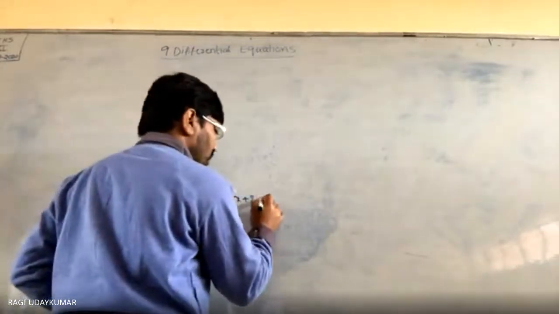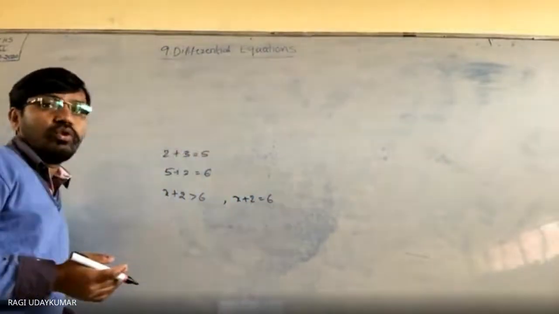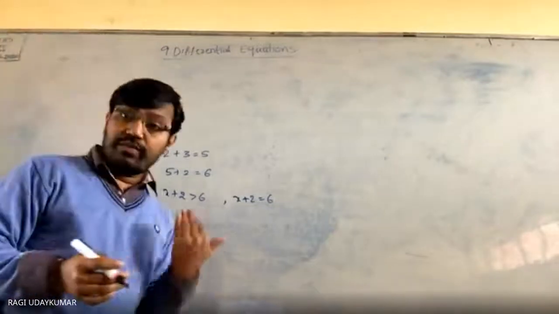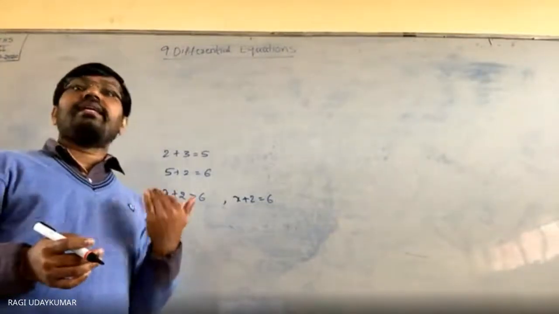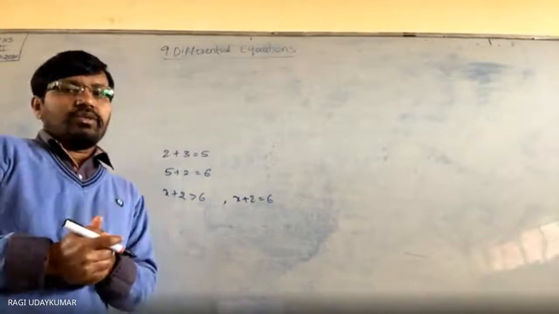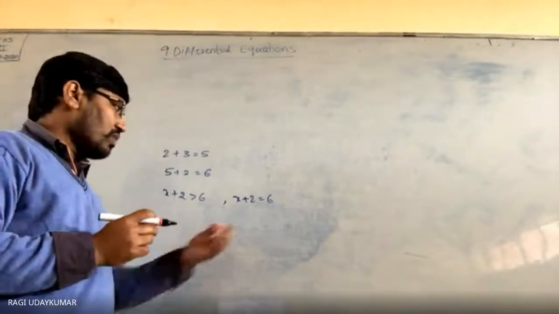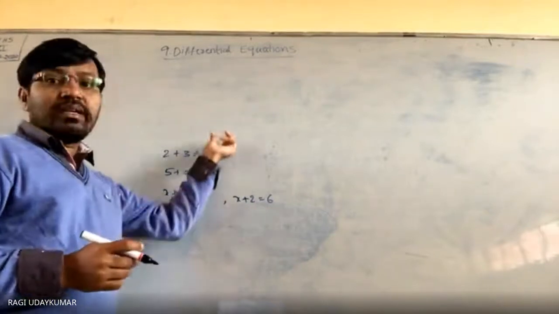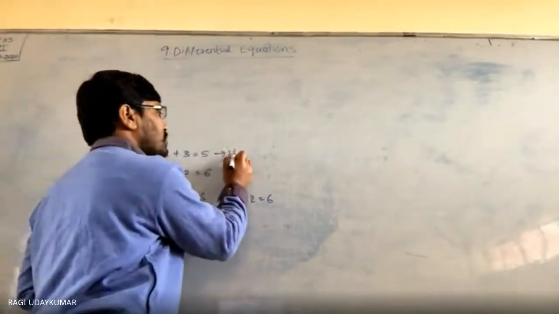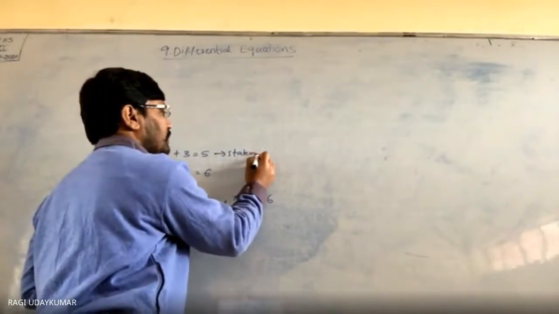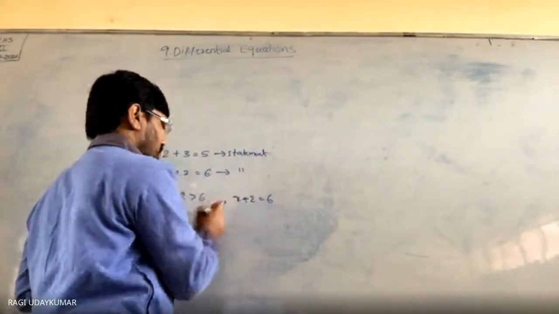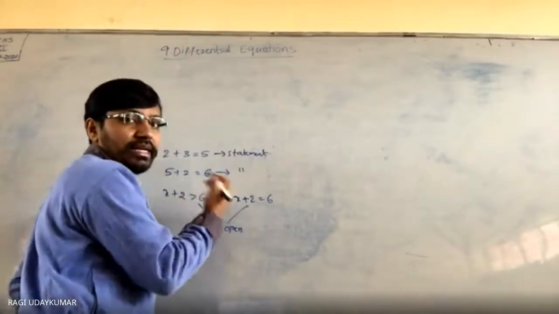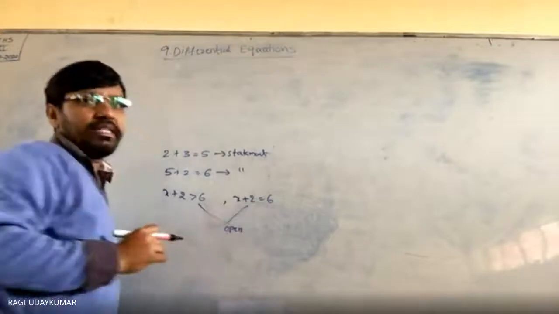x plus 2 is equals to 6. If I also don't know the value of x... Sir, the value of x is 4 now. No, x is a variable, it can be taken as any number. So normally the basic thing is that. This is an open sentence, statement and statement. So this is a statement, this is also a statement. These two are open sentences, even with equals to, greater than, less than, whenever you have an open sentence we call it that.